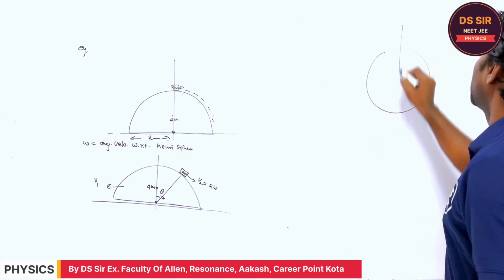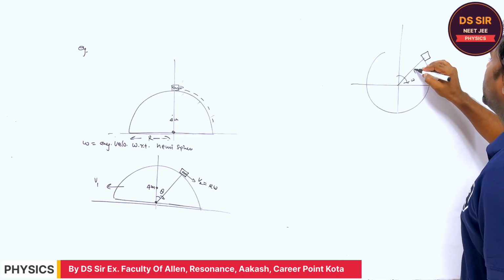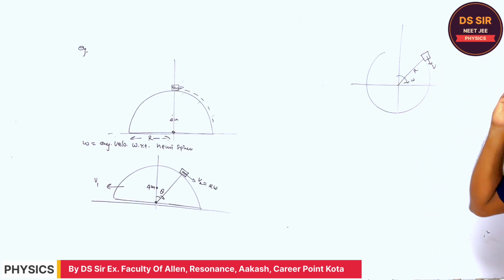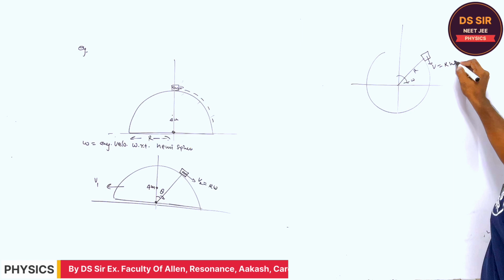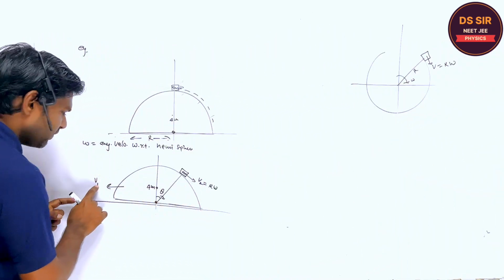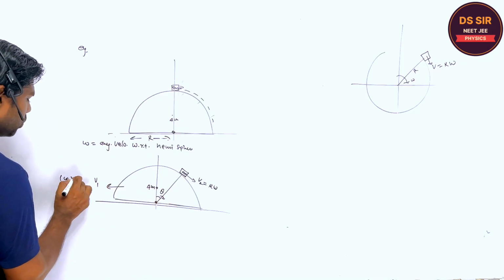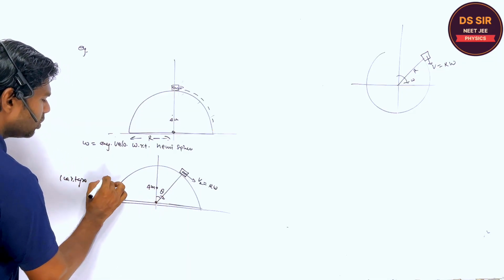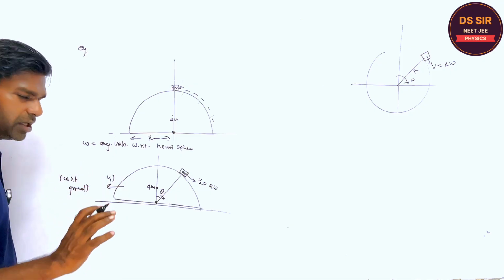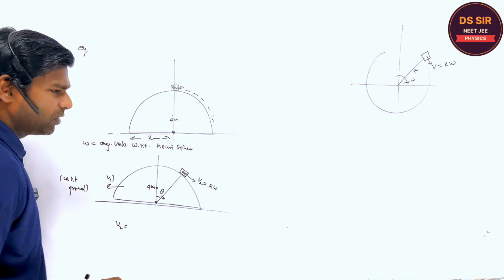Suppose any particle is moving with angular velocity omega and radius r. What is the linear velocity with respect to this? You tell. This is v is equal to r omega. Are you getting or not? So what is v2? v1 is the speed of the hemisphere with respect to the ground. This is actually a question of relative velocity with respect to the ground. Is it clear? Can you tell me what v2 is? Anyone of you?